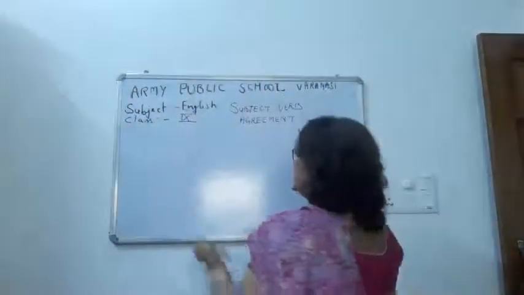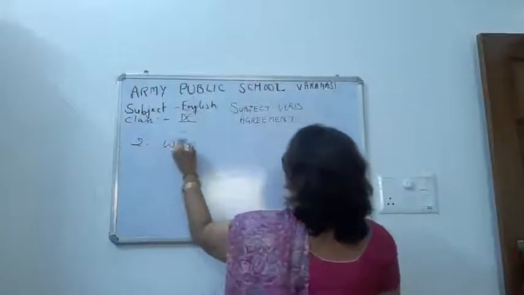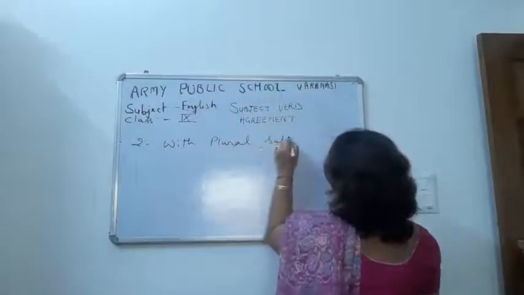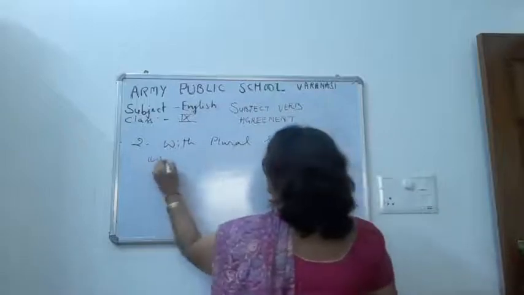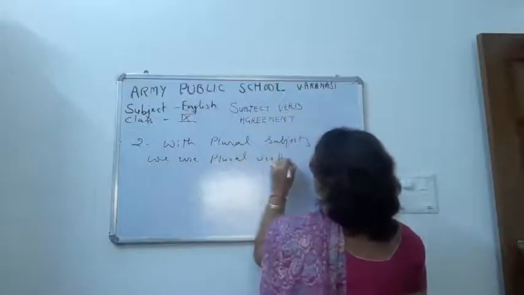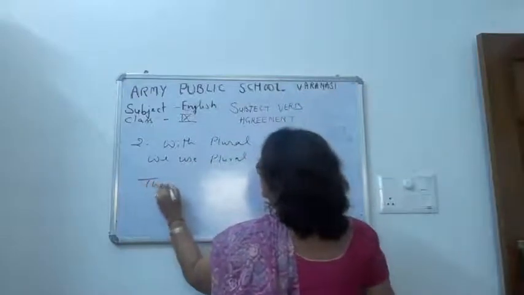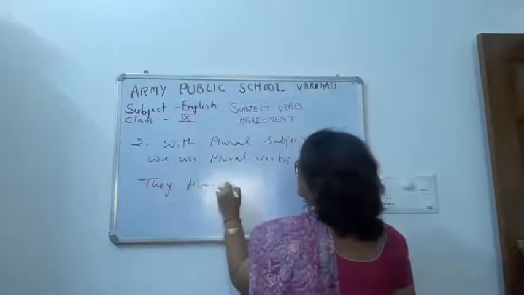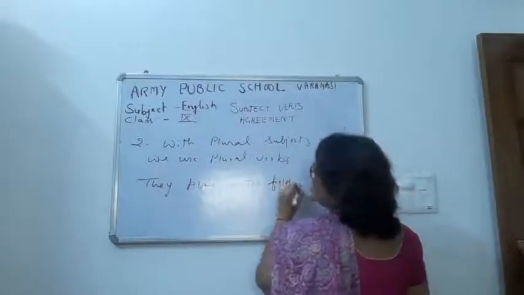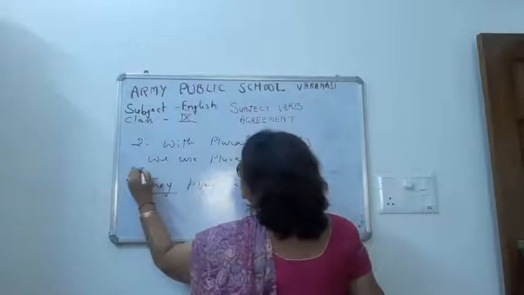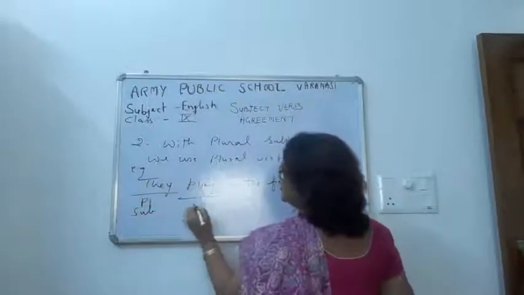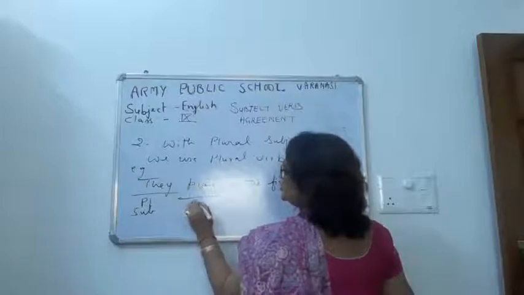With plural subjects we use a plural verb, like they play in the field. Now they is a plural subject, and play doesn't have s here, so it is a plural verb.